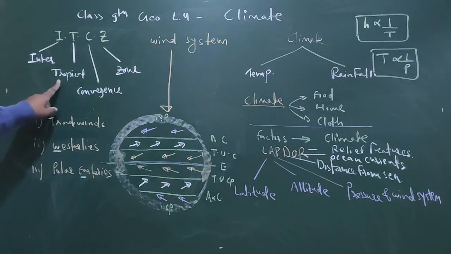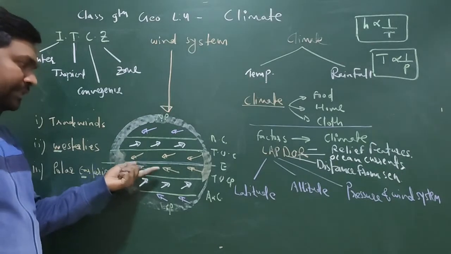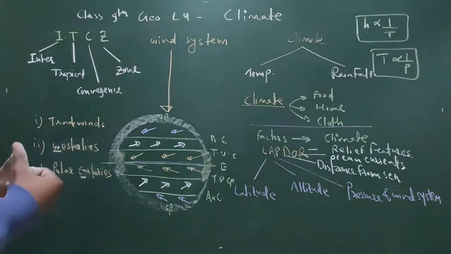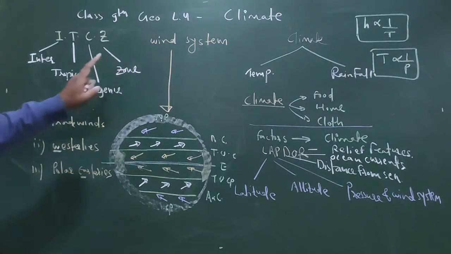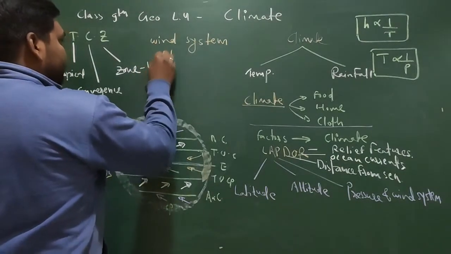So within the tropical area, convergence. So what are the two things converging here? Here the two things are converging, that is north trade winds and south trade winds. These two winds are converging with each other, colliding with each other. And after colliding, they are making one area that is called a zone. So which type of area? High pressure or low pressure? So here the answer is they are making low pressure area.